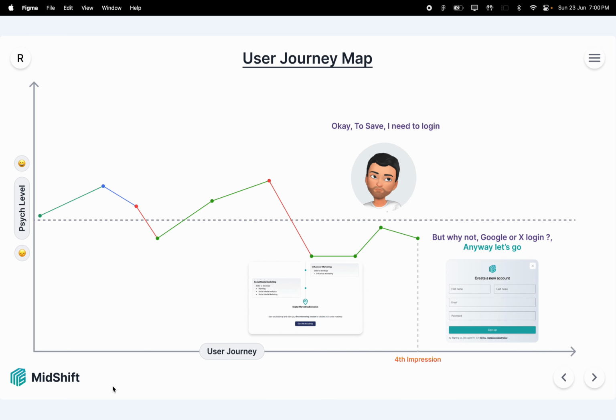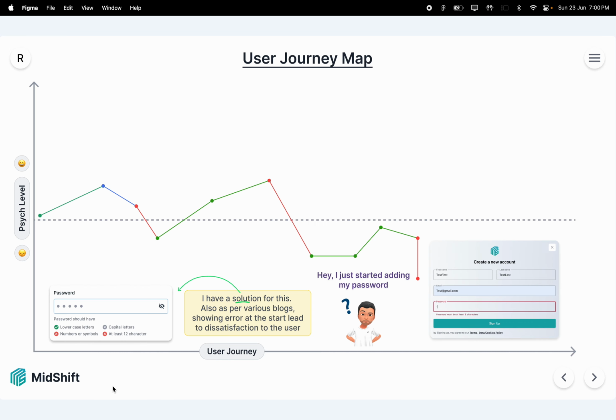Next, when a user clicked on save my roadmap, we took them to the login. Nowadays, from user behavior, many people tend to log in or create their account using Google or Twitter, X. But after getting started with creating a new account, when the user entered the first letter of their password, the block showed a warning, which creates some dissatisfaction. From my design experiments, I found a solution where we can show the information they should have in their password to make it stronger, instead of directly giving them an error on the field itself.